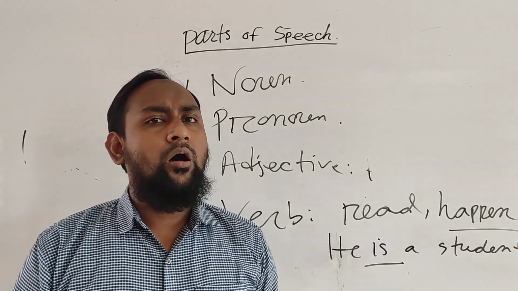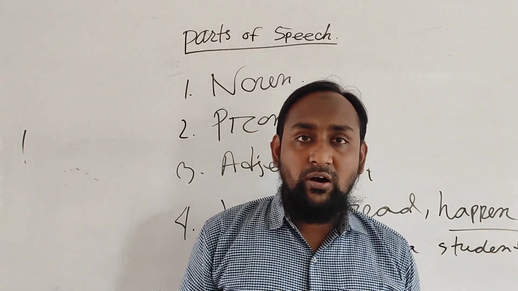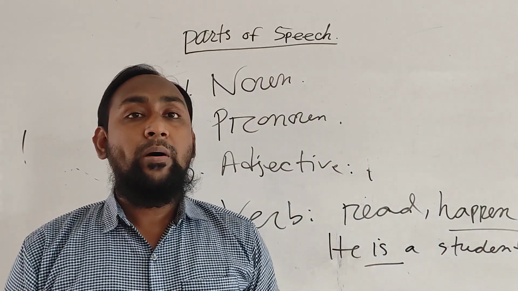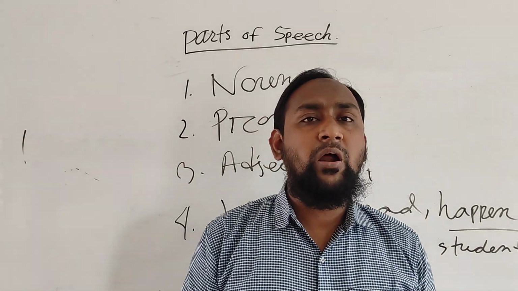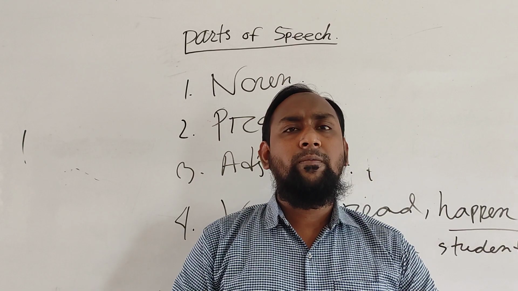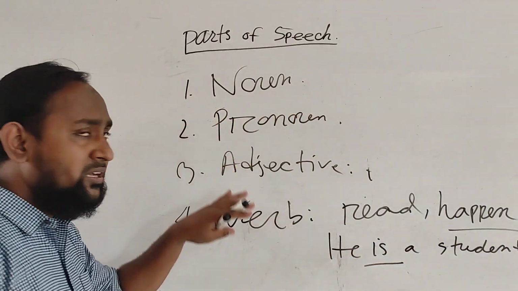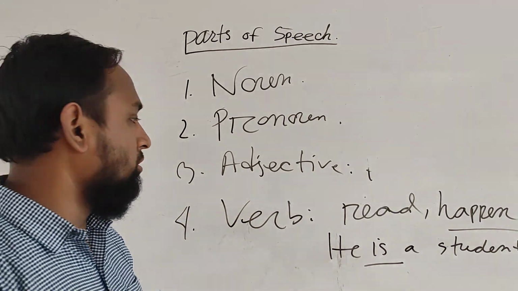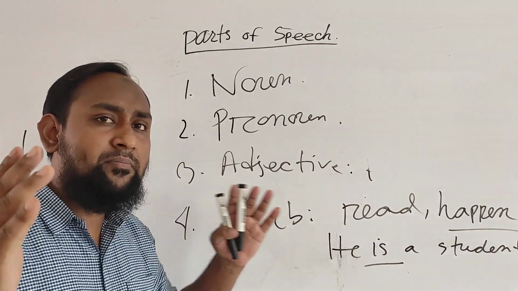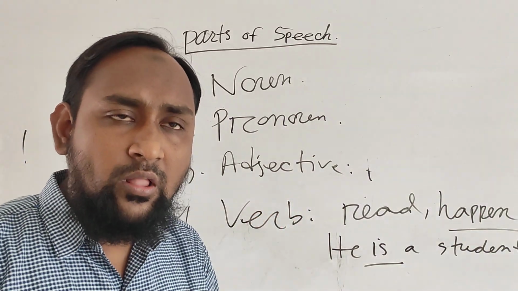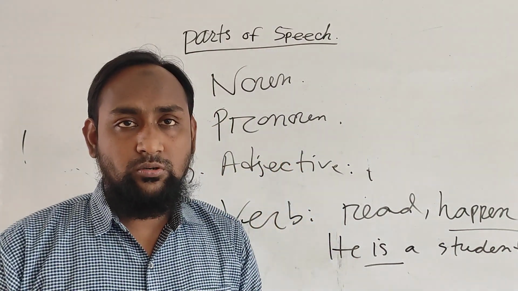Principal verb, auxiliary verb, transitive verb, intransitive verb, finite verb, non-finite verb, gerund, participle, three kinds: present participle, past participle, perfect participle. These are the elaborate discussions about the verb. So today I would like to discuss the identification of verb. I will not go into the elaboration, but you have to keep in mind that verb indicates the action word, the event word, and the state word. Okay?